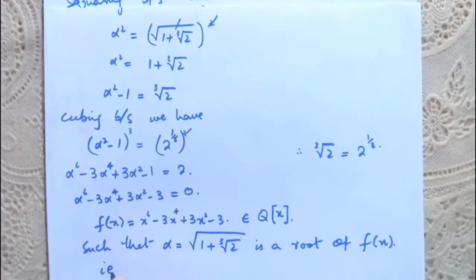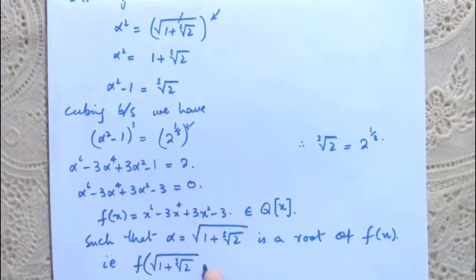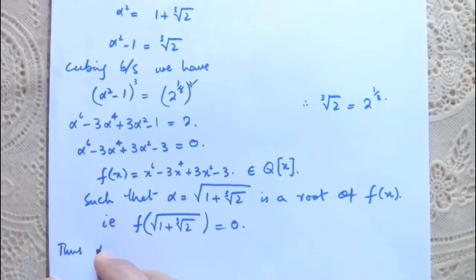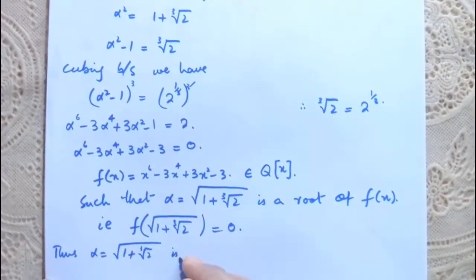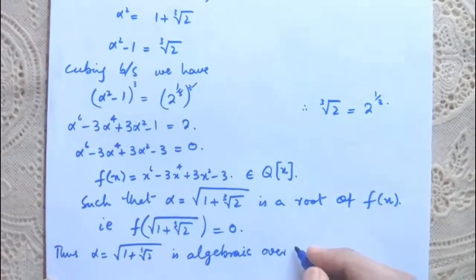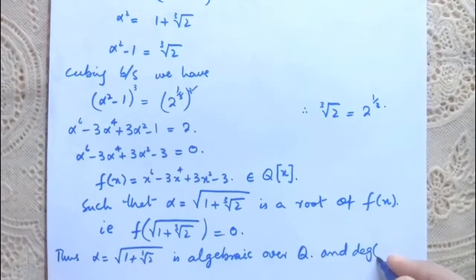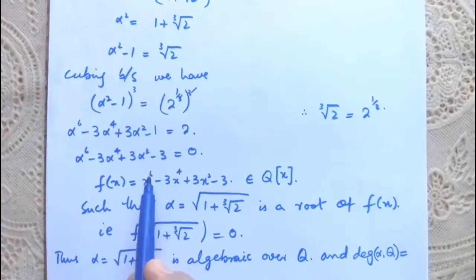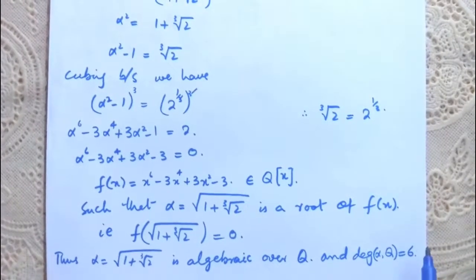That is, f of radical 1 plus cube root of 2 is equal to 0. Thus alpha is equal to square root of 1 plus cube root of 2 is algebraic over the given field Q, and degree of this polynomial is equal to 6, so degree of alpha over Q is equal to 6, right?